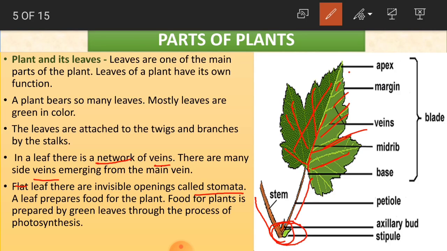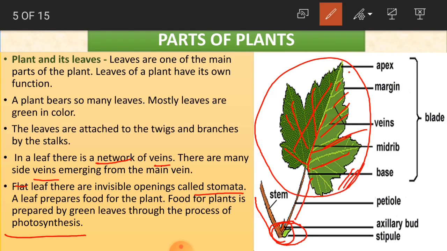Okay children, a leaf prepares food for the plant. Food for the plant is prepared by green leaves through the process of photosynthesis. So as we said in the beginning, plants make their own food. Yes or no, children? They make their own food. And how do they make it? This is made by the leaves. The food is made by the leaves. And the process by which the food is made by the leaves is called photosynthesis.